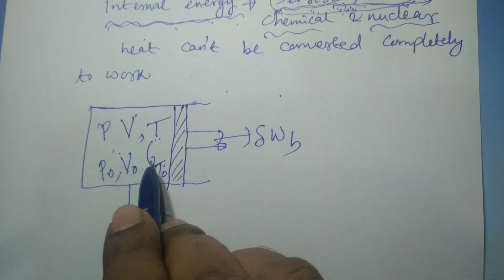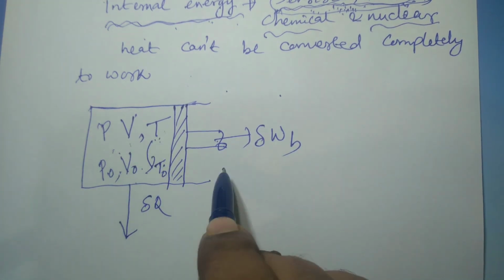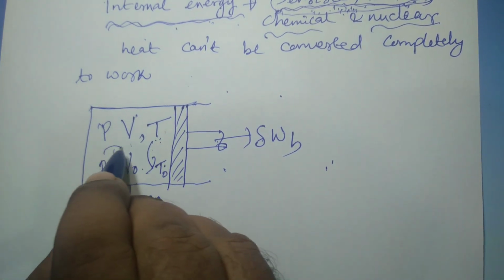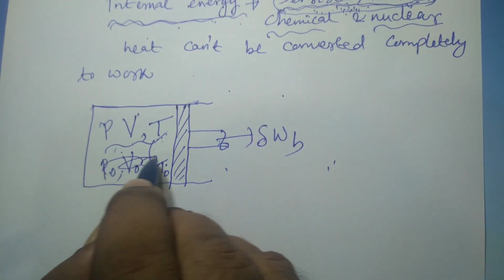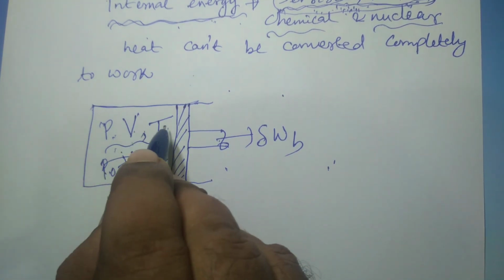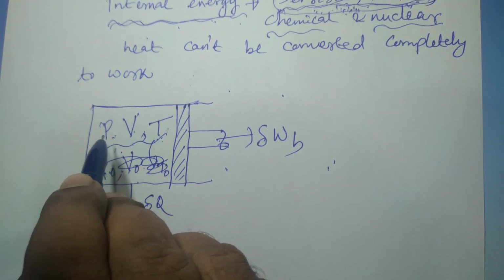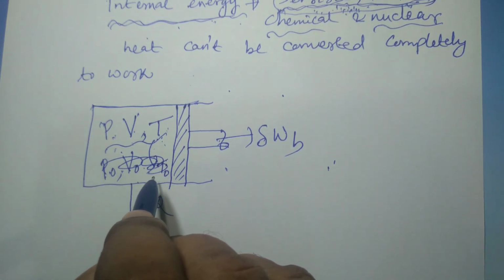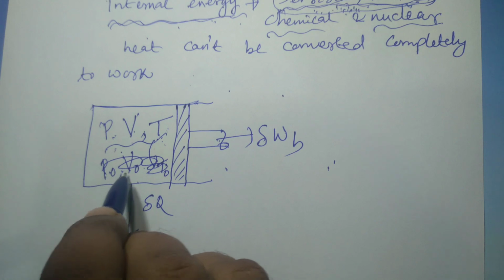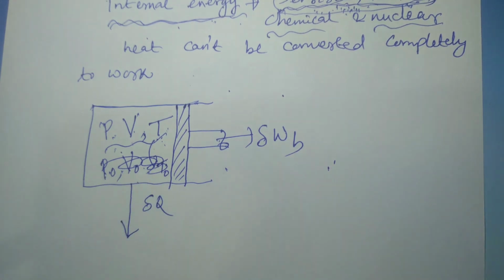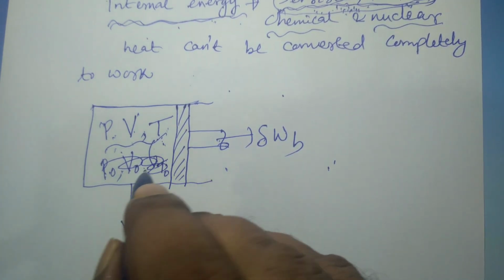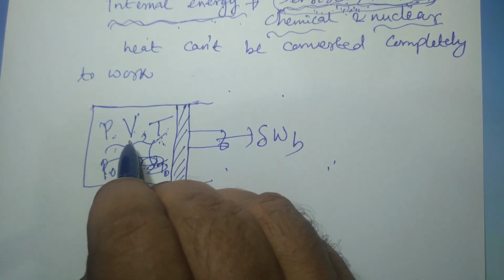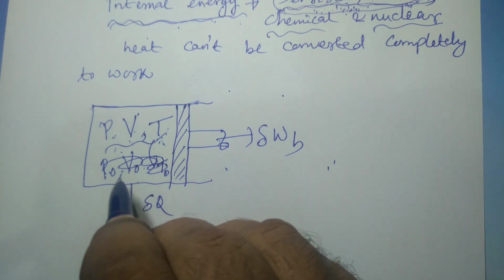So how is this heat transfer possible from this system to the surroundings, which is at a lower temperature, that is T0? The initial temperature of the system is T, and pressure P, volume V, temperature T are the properties of the system at the initial state, and the properties with the subscript 0 refer to the dead state. So the initial temperature of the system will be T and the final temperature will be T0.